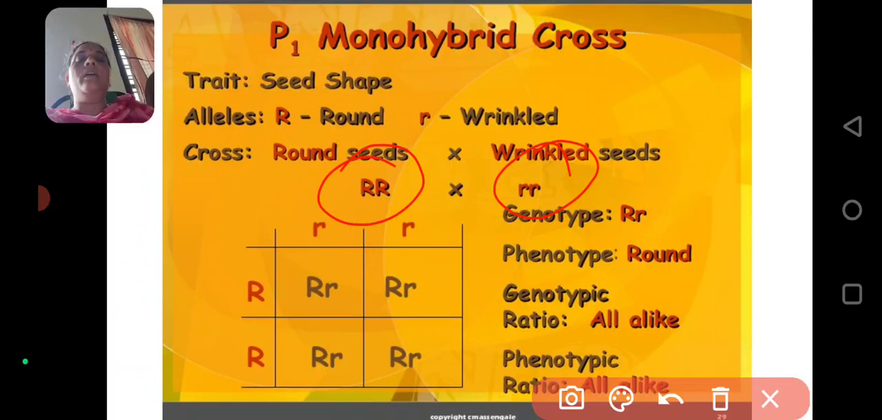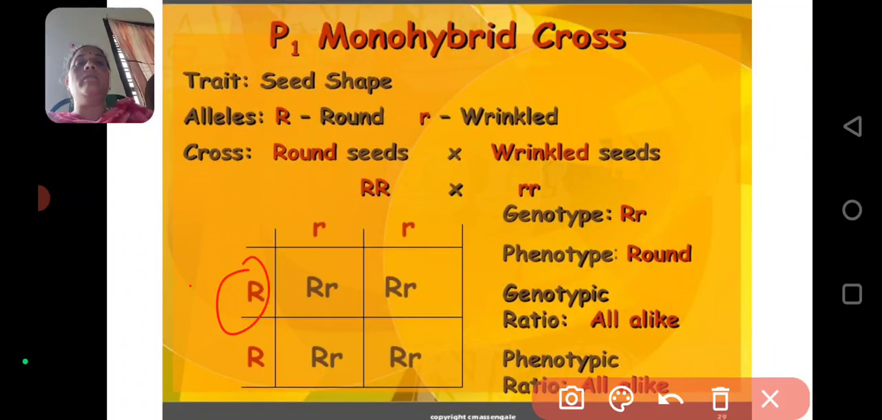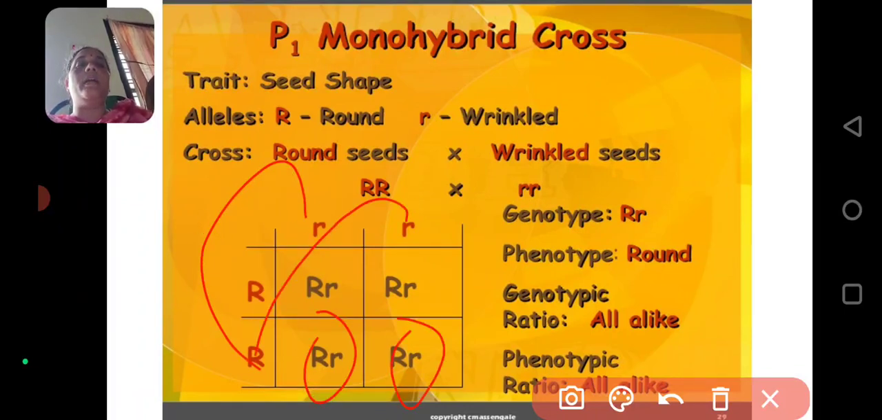We have to take the dominant genes on the left side of the Punnett board, and the recessive genes on the top of the Punnett board. So capital R, small r and small r. So then you can draw the Punnett board like this: capital R, small r, next capital R, small r like this, next capital R, small r, right like this, and capital R, small r, right like this.